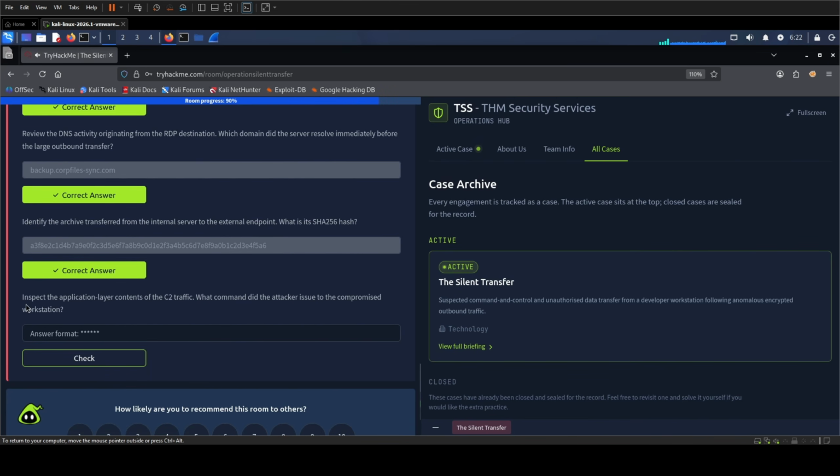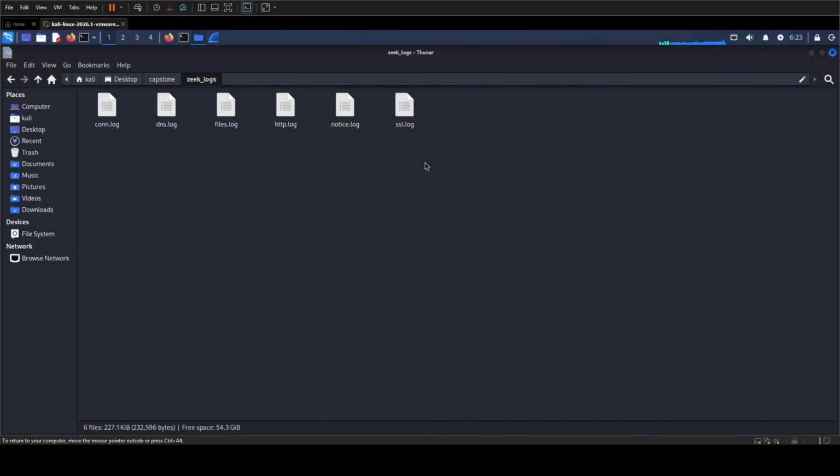The final question brings us back to the C2 channel and asks for its application layer content. What command did the attacker issue to the compromised workstation? Before extracting that command, I want to resolve one detail in the evidence.